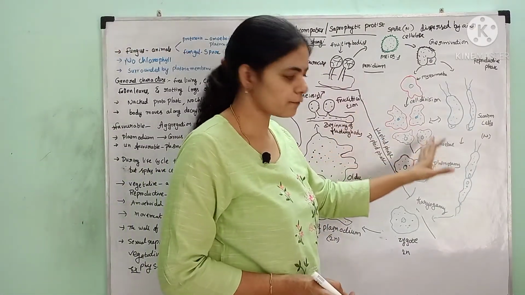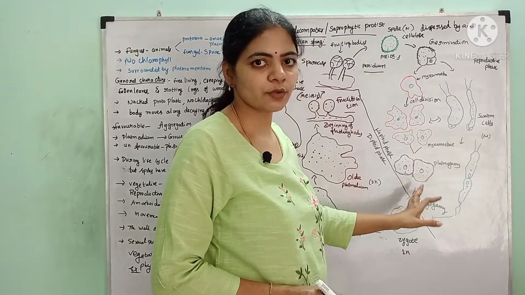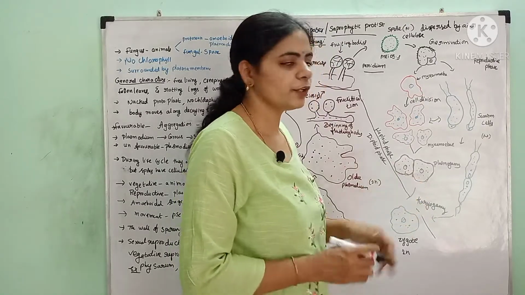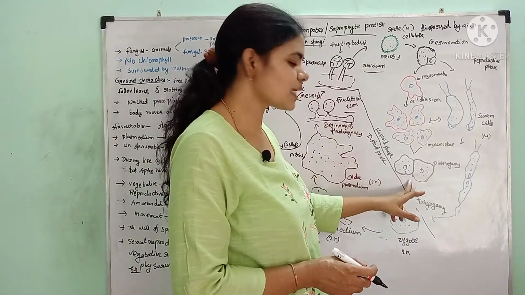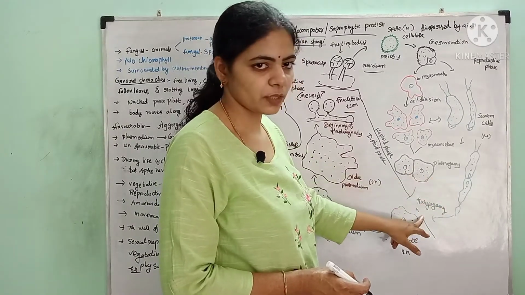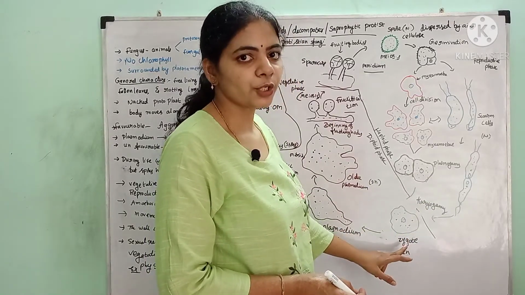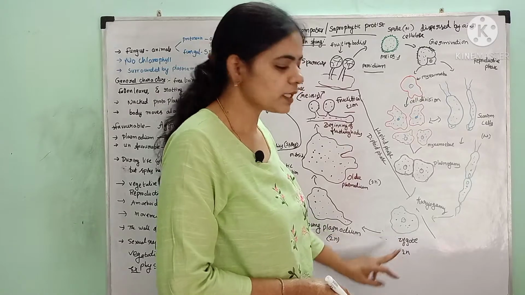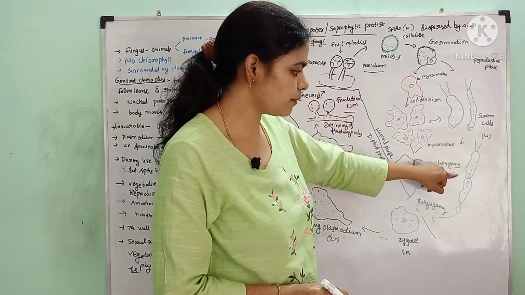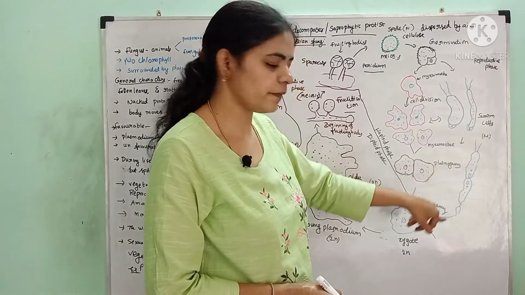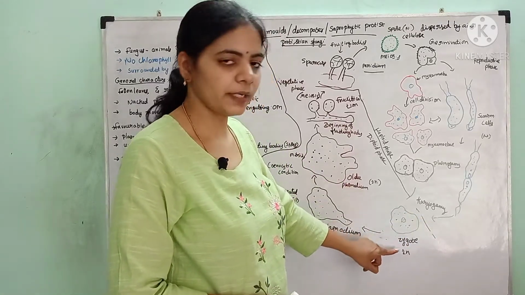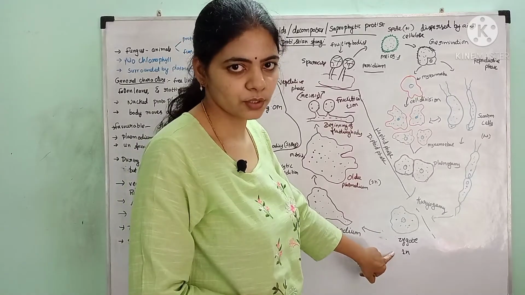Here these gametes will fuse, and isogamy takes place. Isogamy means fusion of similar gametes of opposite sex. Here the fusion of gametes takes place, and there is a cytoplasmic fusion in the first step, that is plasmogamy, and then karyogamy follows. Karyogamy means fusion of two haploid nuclei takes place, finally resulting in the diploid condition, that is, the zygote is produced. Here also the swarm cells may fuse, plasmogamy takes place, followed by the fusion of nuclei, that is karyogamy, and finally a diploid stage is formed, which is called the zygote.